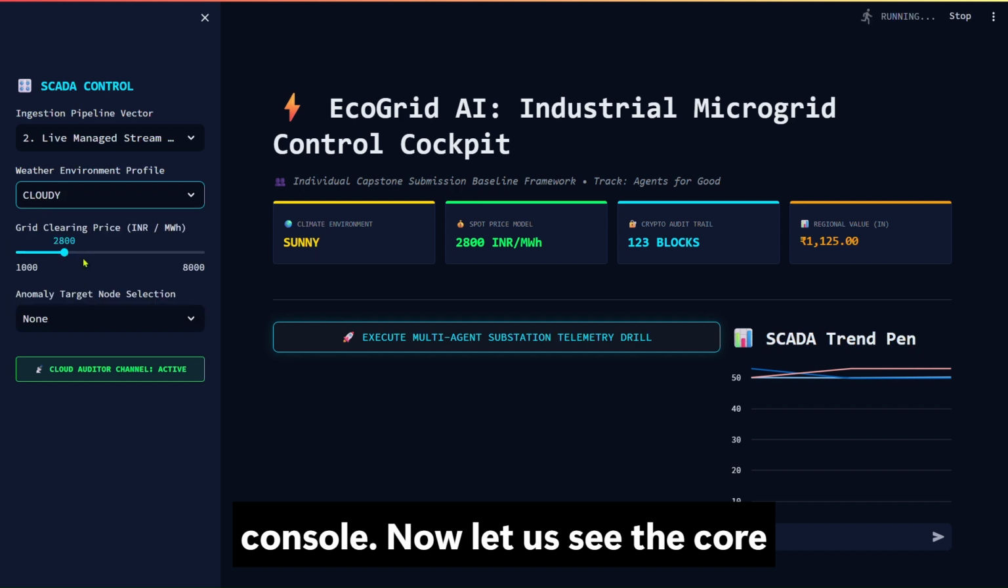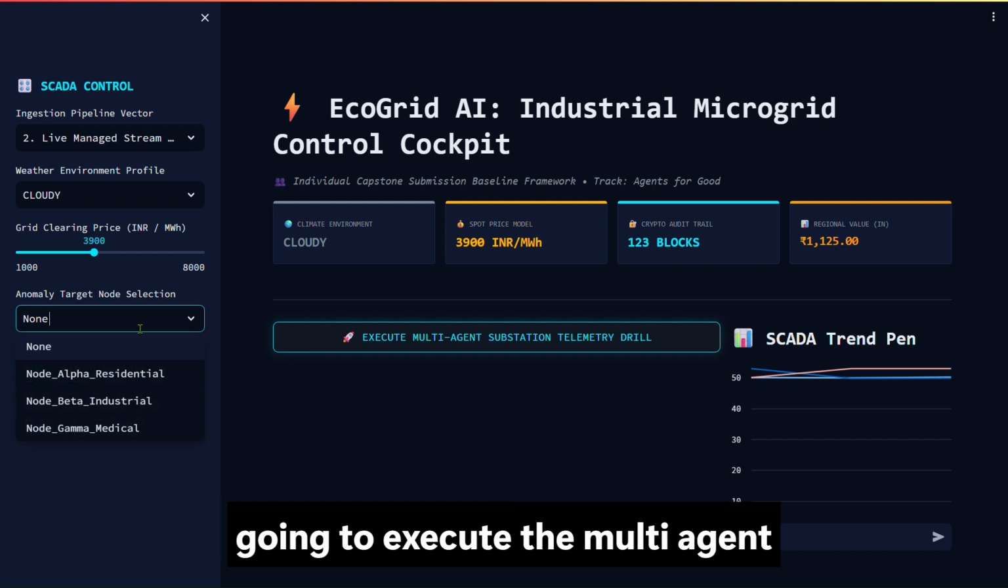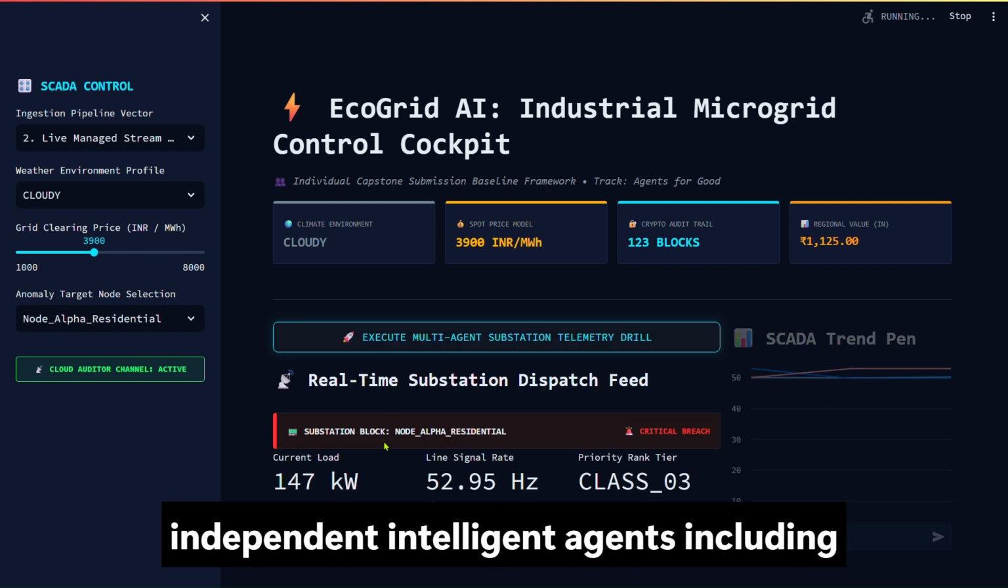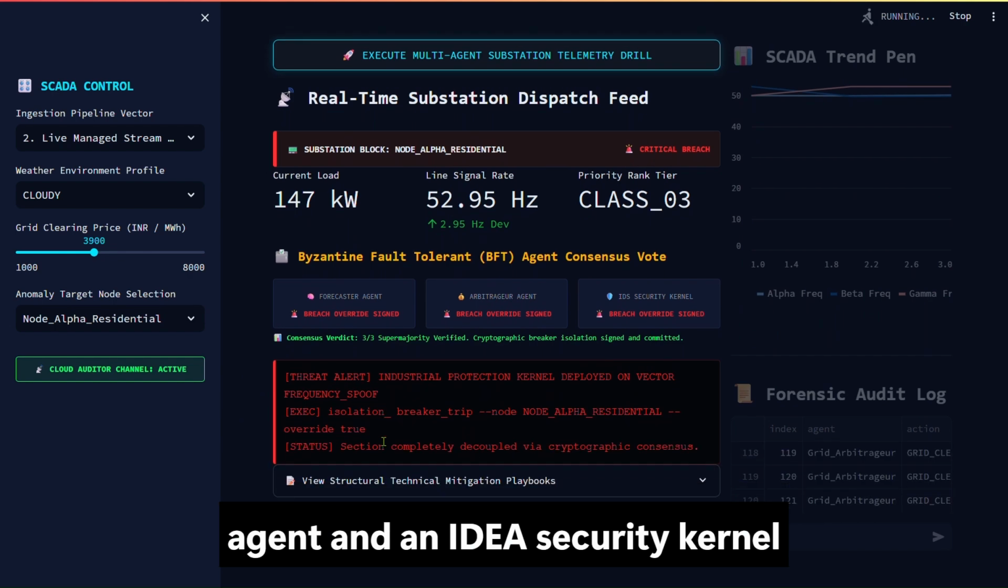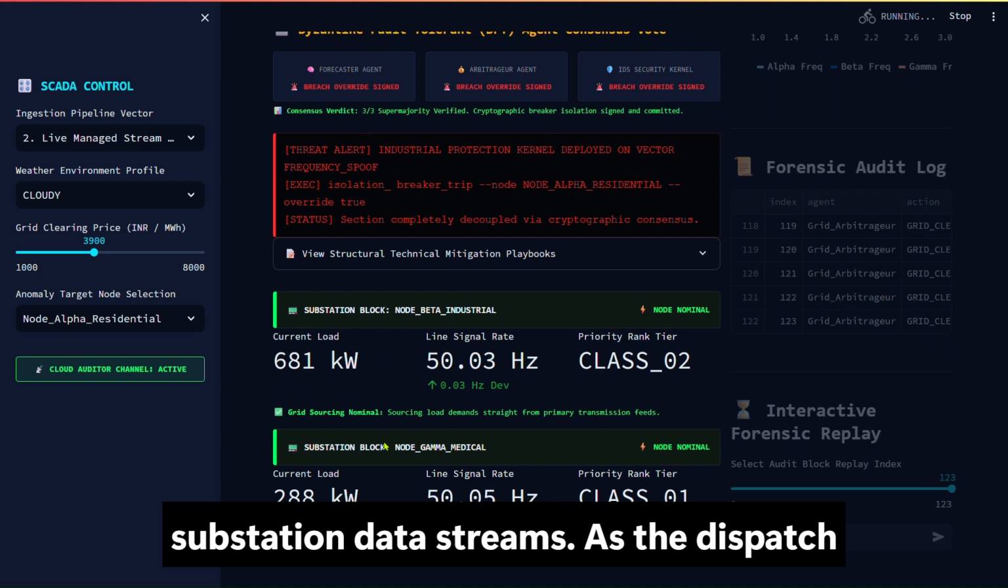Now let us see the core multi-agent engine in action. I am going to execute the multi-agent substation telemetry drill. Behind the scenes, an asynchronous array of independent intelligent agents, including our forecaster agent, Arbitrageur agent, and an IDS security kernel, instantly spin up to monitor live substation data streams.